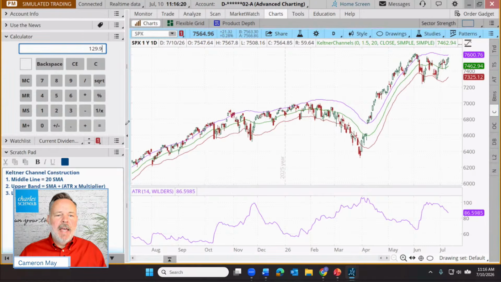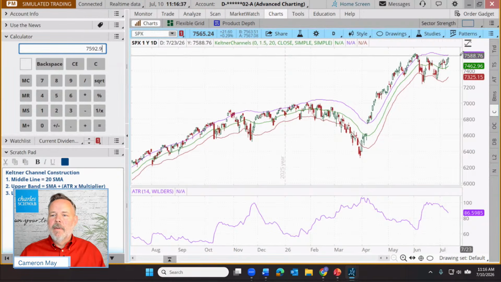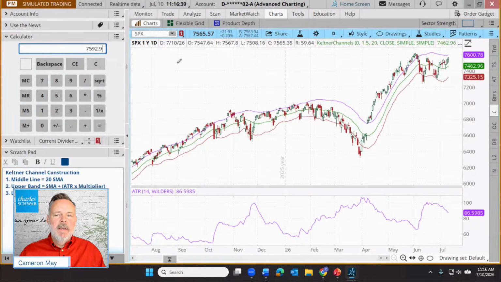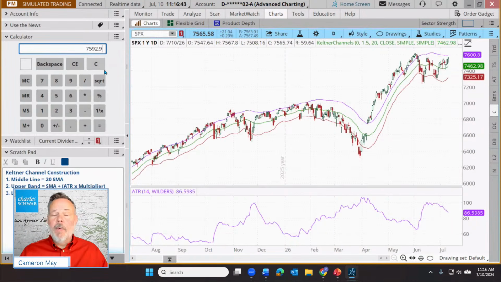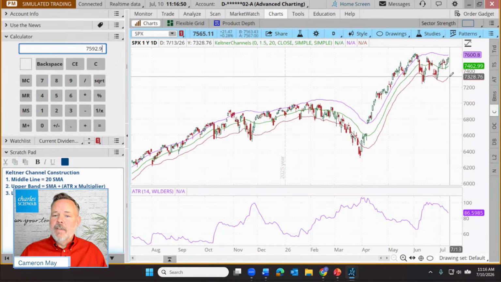And then we just add that to the current simple moving average value of 74.60. Let's call that 74.63. And our upper band should be around 75.92. And you can see with a little bit of rounding, that's right about where we are, about 7,600. And then we would just reverse that, subtract 119 or whatever the number was for our 1.5 ATR, and that gives us that lower band.